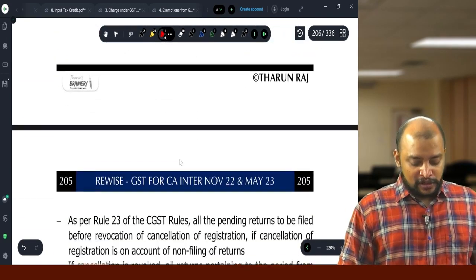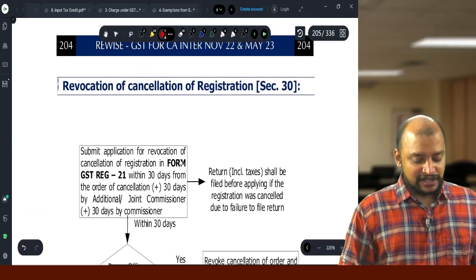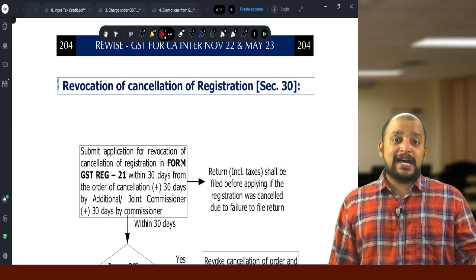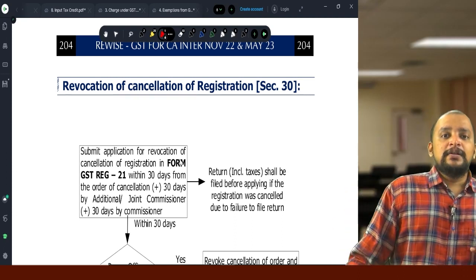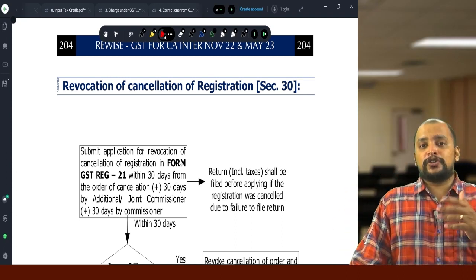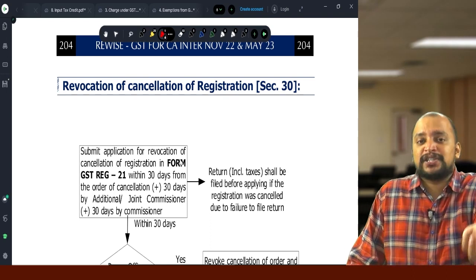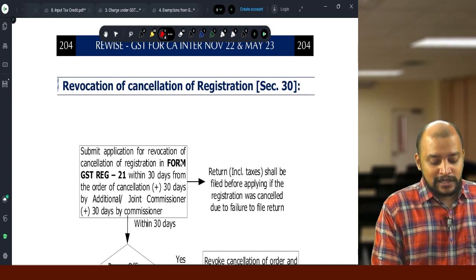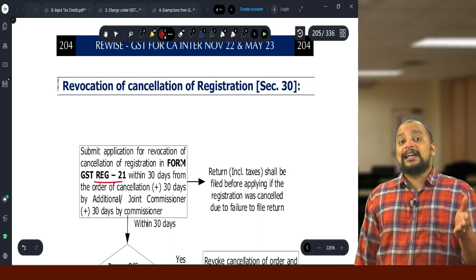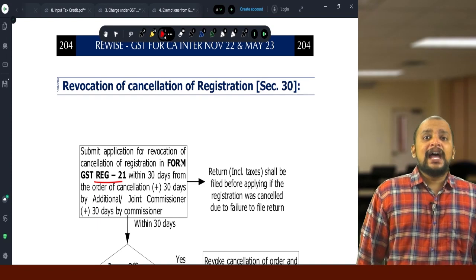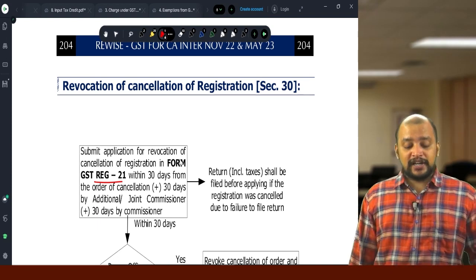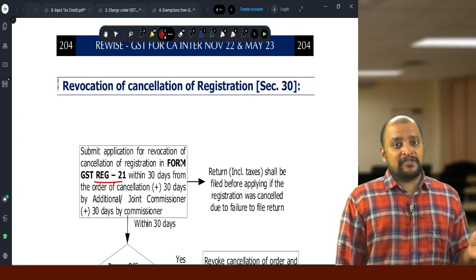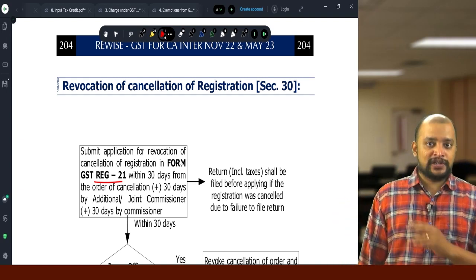Then there is something called revocation of cancellation. Revocation of cancellation is, first the officer passed a cancellation order, but we don't want the registration to be cancelled. Now we can make an application for revocation of cancellation in REG 21. What is the time limit? Within 30 days from the cancellation order, and it can be extended for a further period of 30 days by the additional or joint commissioner, and it can be extended for a further period of 30 days by the commissioner.